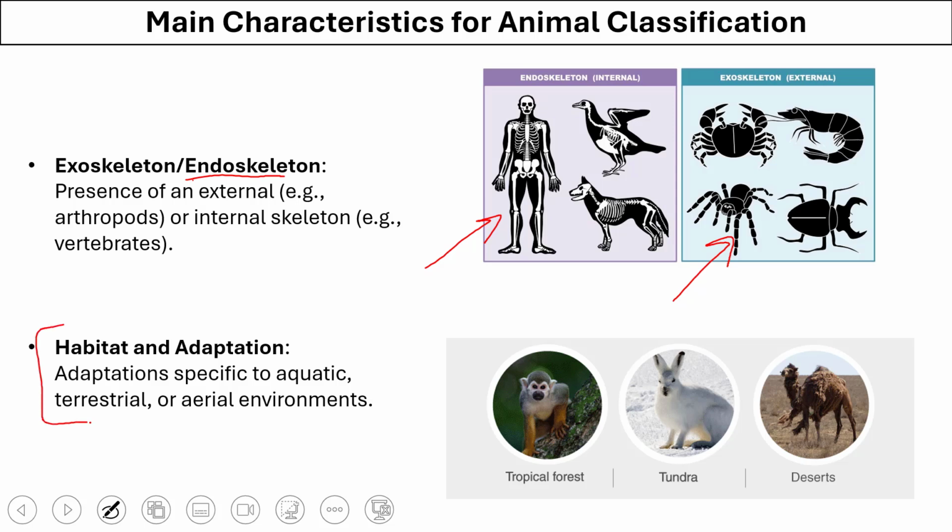They may also have varying habitats and adaptations. You can find animals all over the place, for example in tropical forests, in tundras, or even in deserts. To live in these different conditions, they have different adaptations in their bodies for the climatic and edaphic conditions.